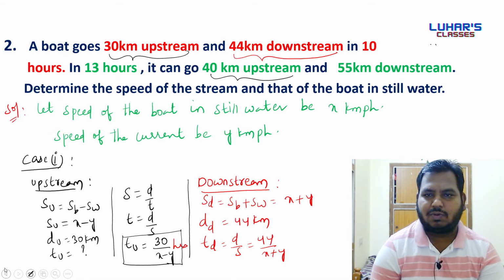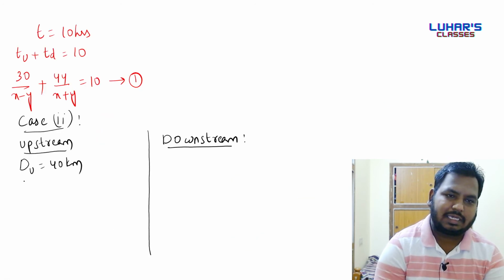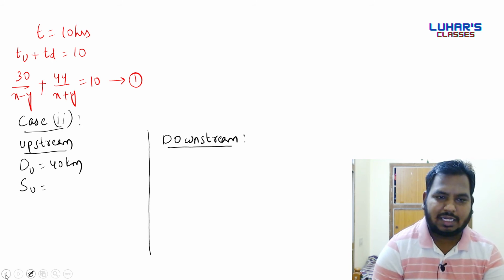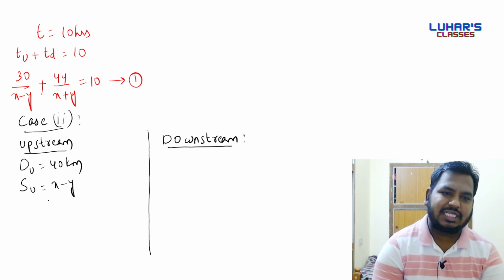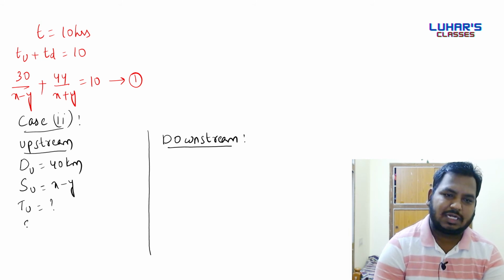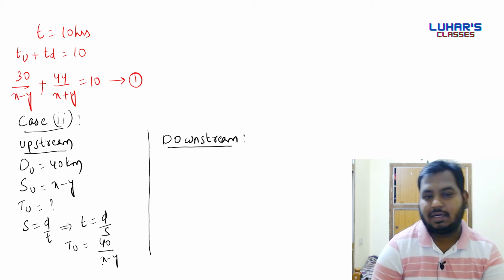Can I know the speed of the boat in case of upstream? Same thing. It will be x minus y. Now let us find the time in case of upstream. So we know that speed is equal to distance by time, so time is equal to distance by speed. So the time taken by boat in case of upstream will be 40 by x minus y. Did you get me?